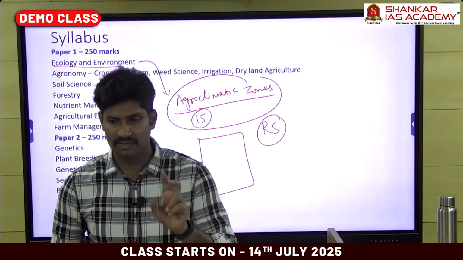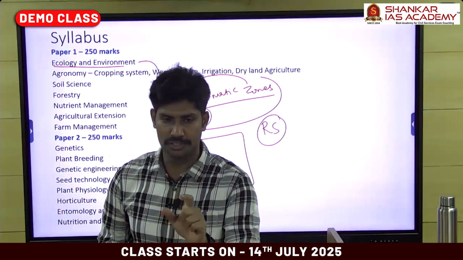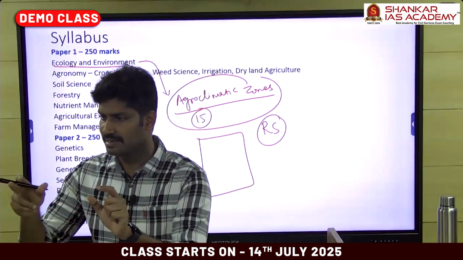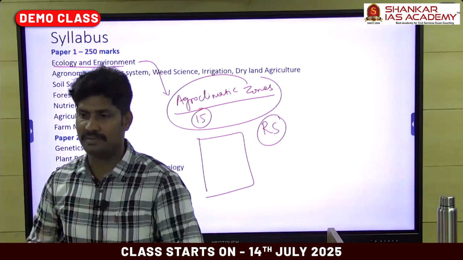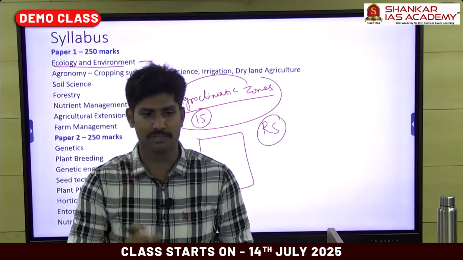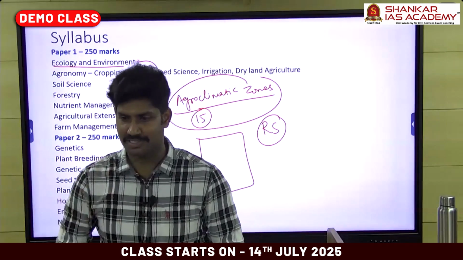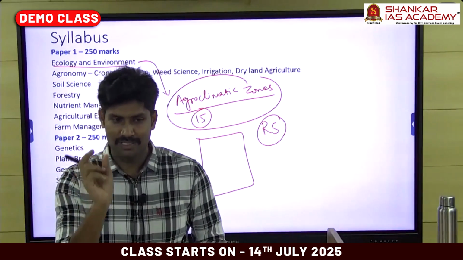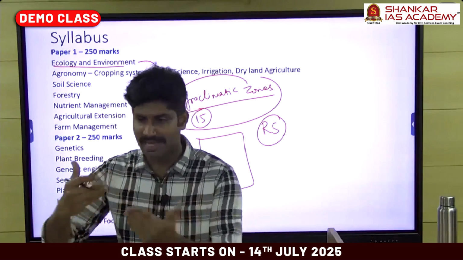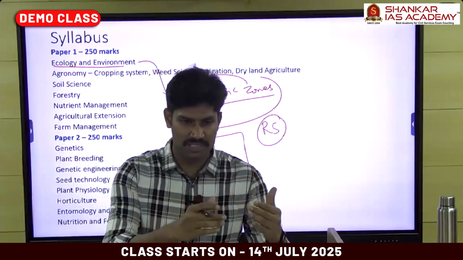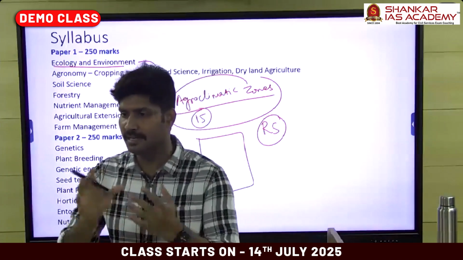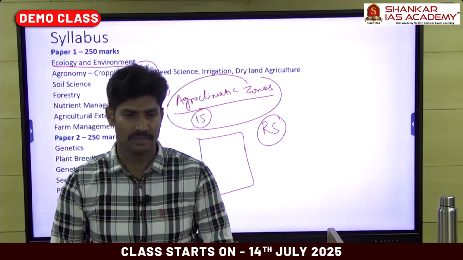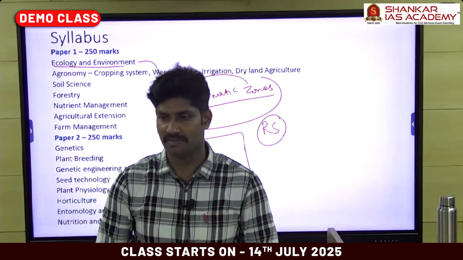But nowadays they are asking micro topic specific questions. Discuss the application of remote sensing in soil survey and soil mapping and yield mapping. A very specific question, not all the applications. You have to write only about how remote sensing is useful for soil survey mapping, and how it is useful for yield prediction and yield mapping in agriculture. You have to elaborate these 2 concepts. This is the nature of the questions nowadays.